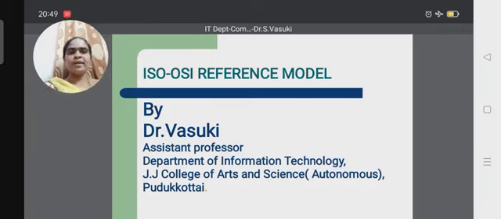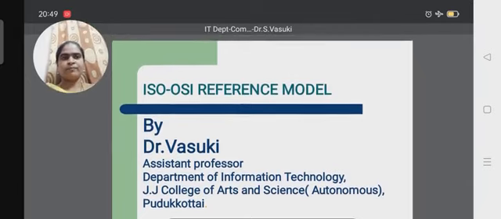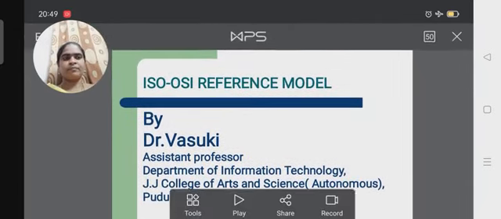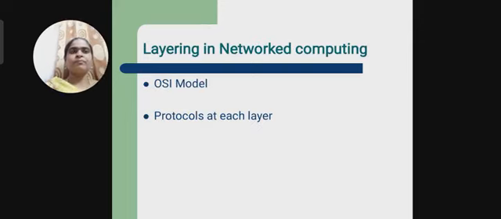I'm going to explain about Computer Networks, the ISO OSI reference model. Layering in networking computing: the layers involved in the OSI reference model, and what are the protocols used in the OSI reference model.